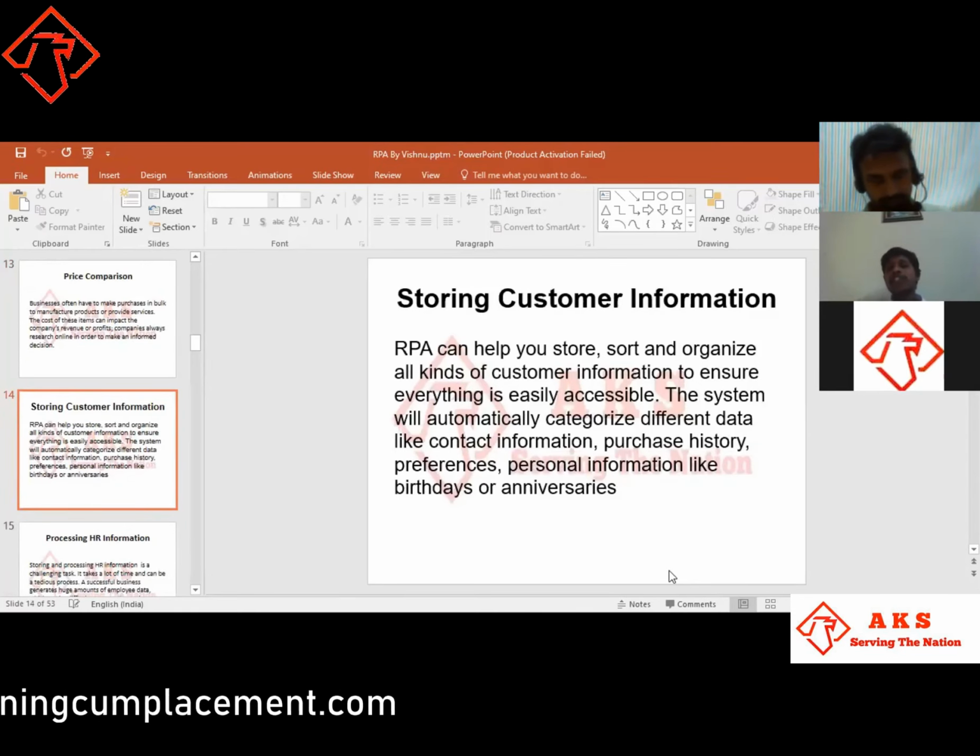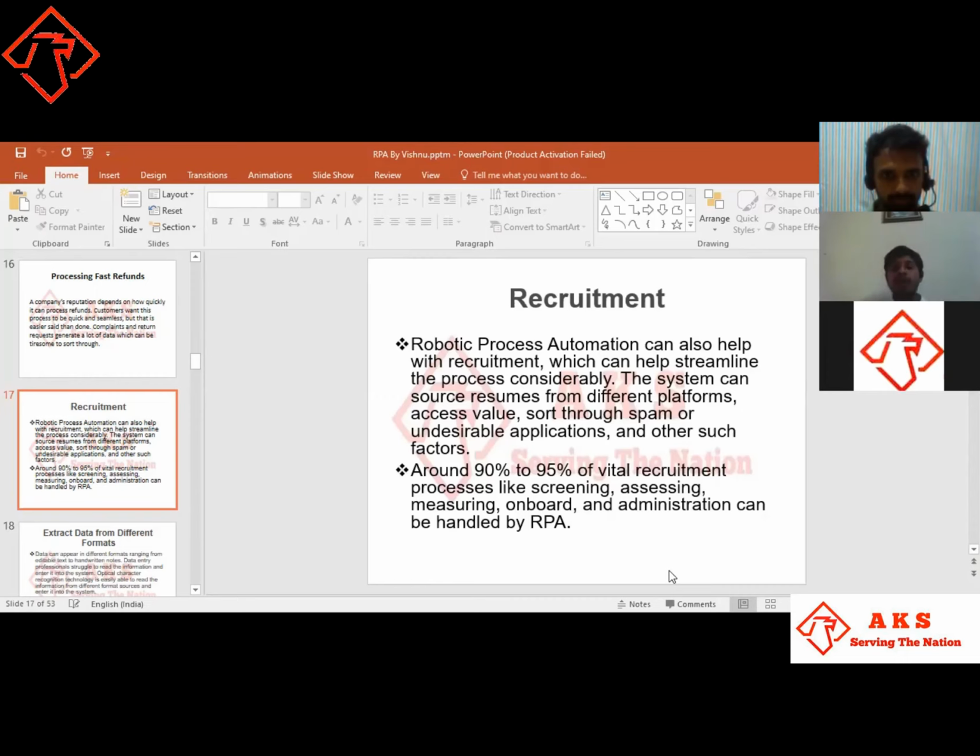Everything comes under one control, and whatever their applications are and wherever they came from, all of that will be included in this process and then analyzed. Around 90 to 95% of virtual recruitment, whatever we have been doing, comes under this robotic process, like screening, assessment, mentoring, onboarding, administration.